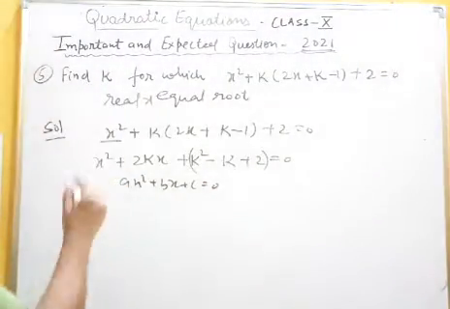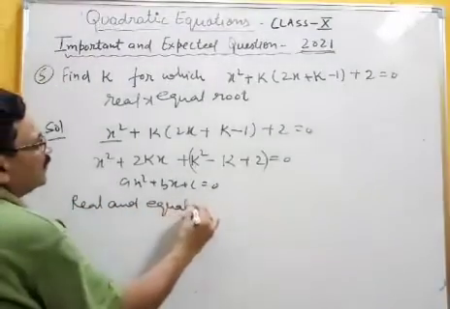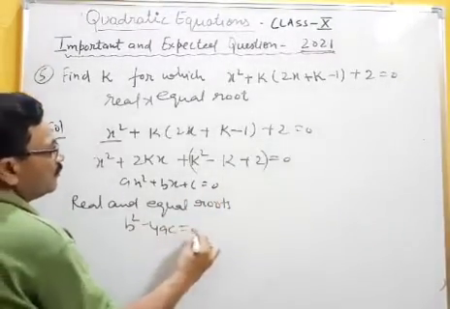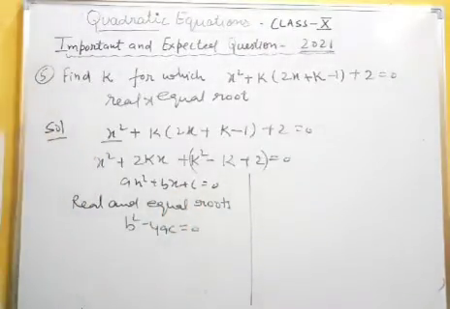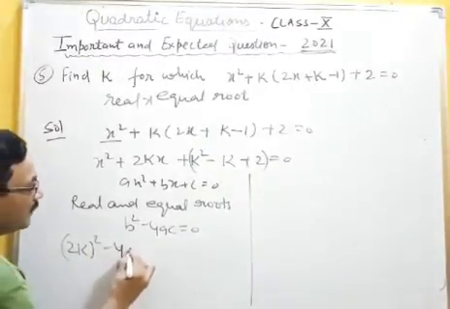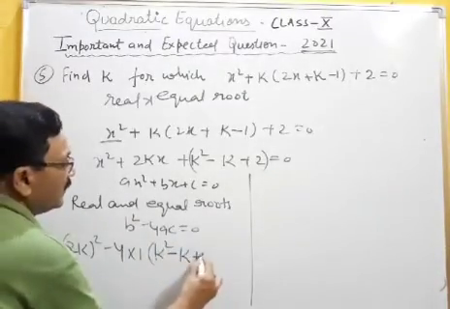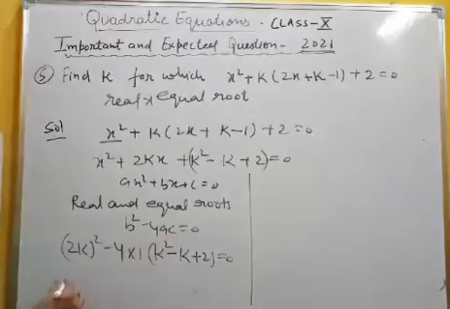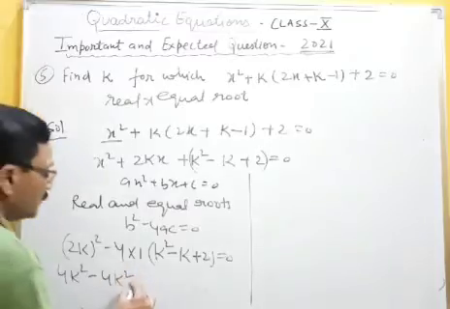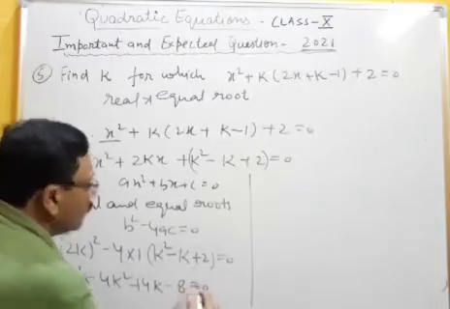So now for real and equal roots, the condition is what? B square minus 4ac equal to 0. Here you can substitute the values. B is 2k, so (2k) square minus 4 into a, which is 1, into c, which is k square minus k plus 2, equal to 0. Open the brackets: 4k square minus 4k square plus 4k minus 8 equal to 0.